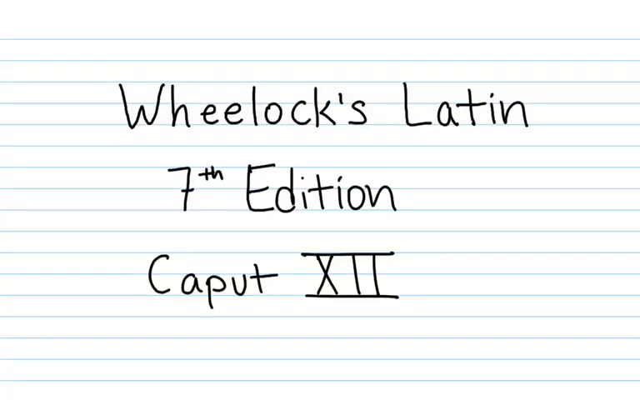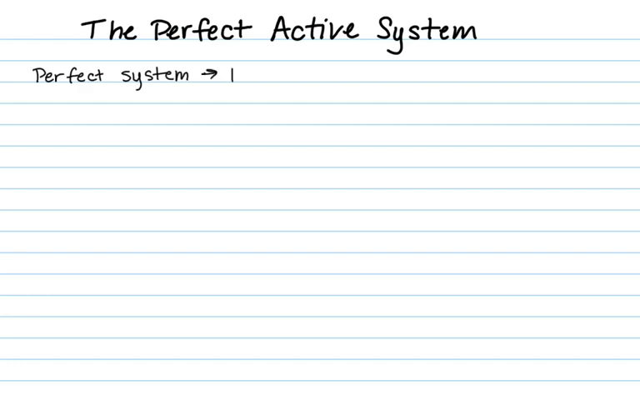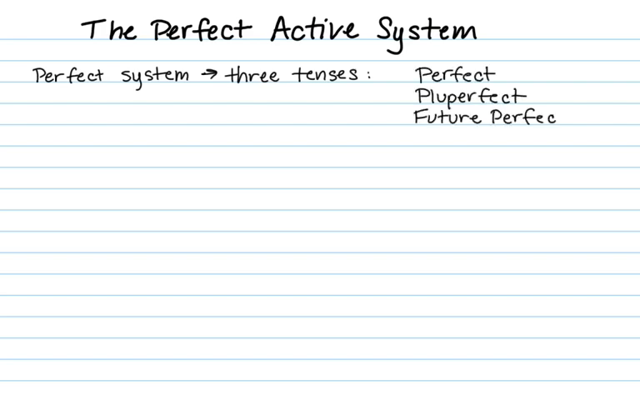Welcome to Wheelock's Latin, Chapter 12. In this chapter, we're going to learn about the perfect active system. What do I mean by the perfect system? The perfect system refers to three different tenses that are formed using the perfect stem. Those three tenses are the perfect, the pluperfect, and the future perfect.